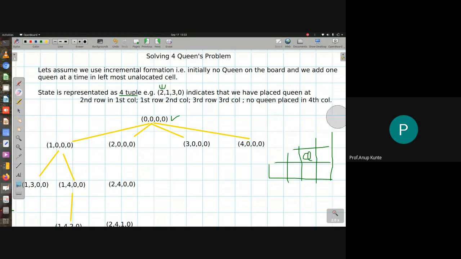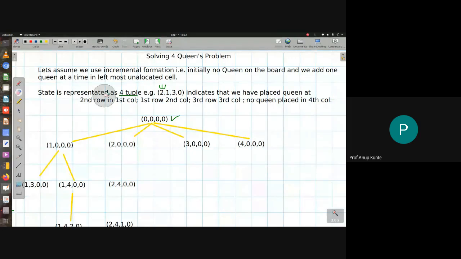So you need this particular line to be written in your answer, in order to tell your assessor how exactly I'm defining the state. You need to write this first line in order to tell which kind of formulation of state space search you are following. That is very important whenever you are writing answers to such problems.